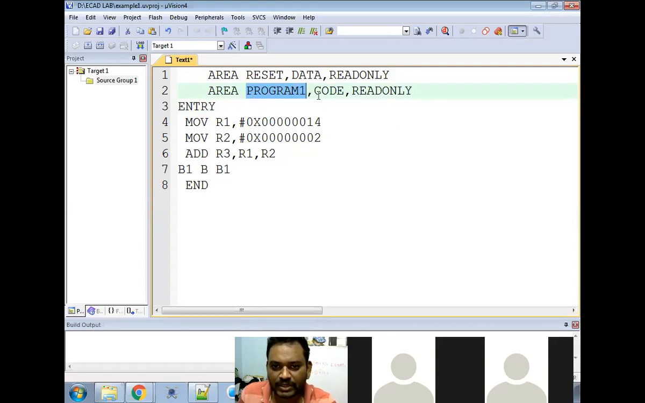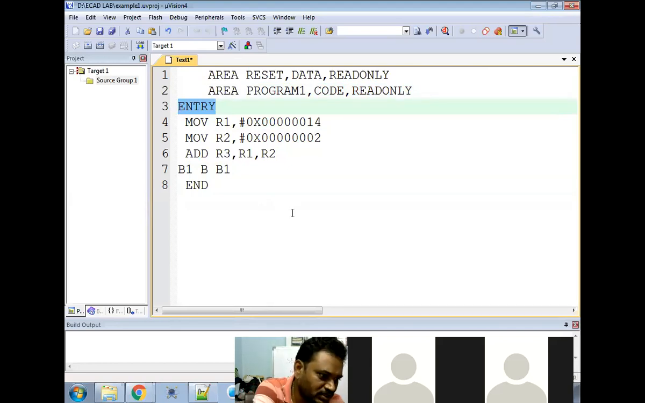Area, program 1, code. Here I want to start my code. That is also read only, like a code segment in 8086. Next, entry. This is like a label. Entry means your main, like your main program. So you need to start with entry.